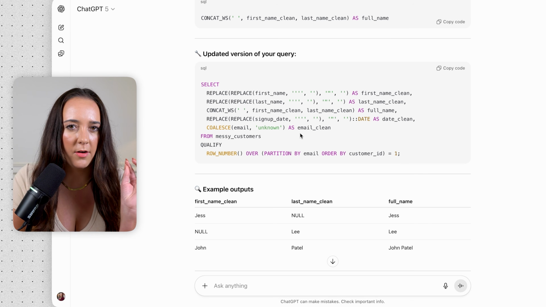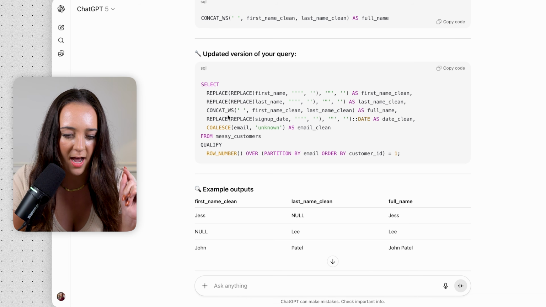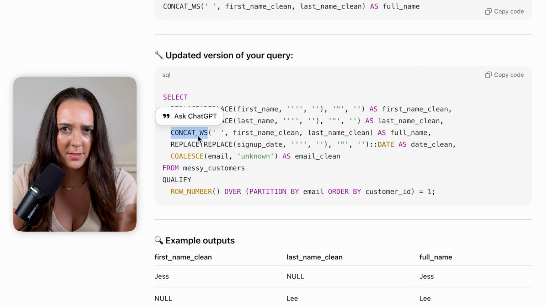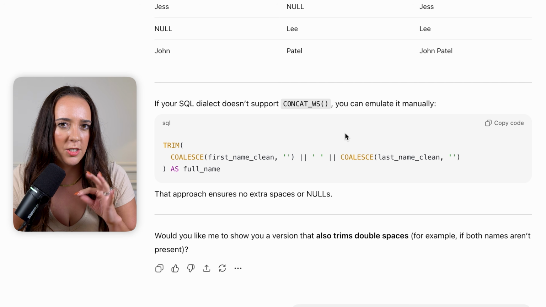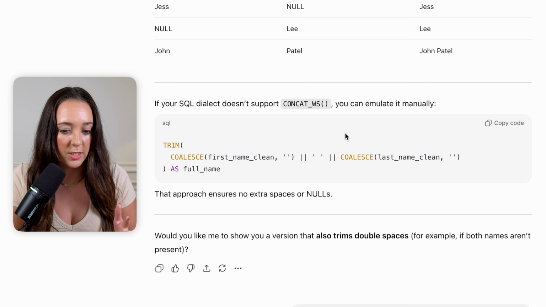Okay, if I'm being honest, I don't even like the recommendation that ChatGPT has. It has this CONCAT_WS function, which I've never actually heard of before. I just tried it out and it's not doing what I want it to do, even though ChatGPT suggested it. So this is just a reminder that everything ChatGPT says might not be true or the best thing for you to do for your situation. So always try things out. If it doesn't work, come up with another solution.